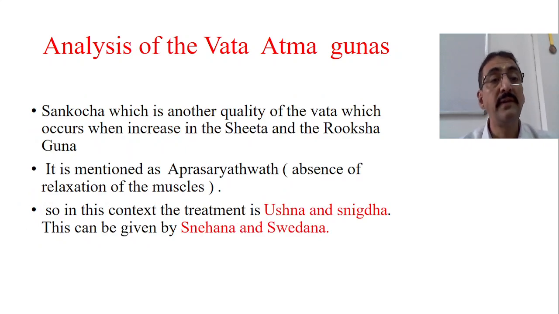Sankocha is one more quality of the Vata, which occurs with increase in the Shita and Ruksha Guna. Increase in the Shita and Ruksha Guna leads to Sankocha of the Snayu, etc. It is mentioned as Aprasaryatvat, that is absence of relaxation of the muscle. Only contraction takes place. Continued contraction leads to spasticity. Spasticity when continued leads to contractures. Contractures when continued lead to deformity. So basically the Ruksha quality as well as Laghu quality of the Vata is increased.